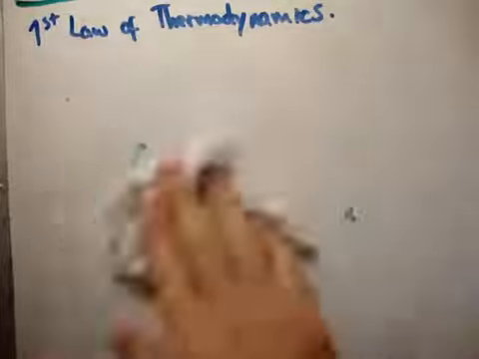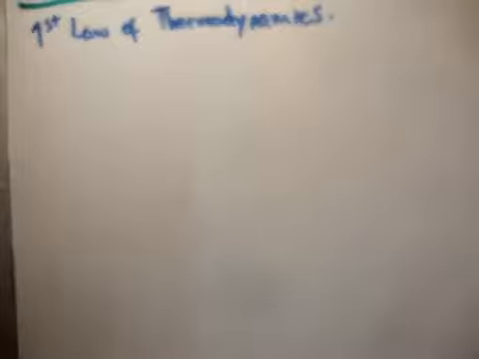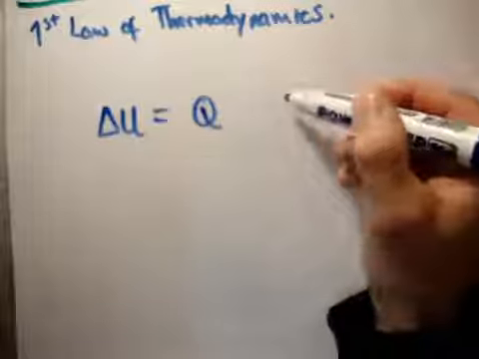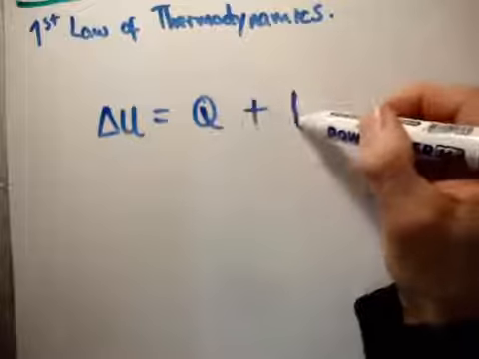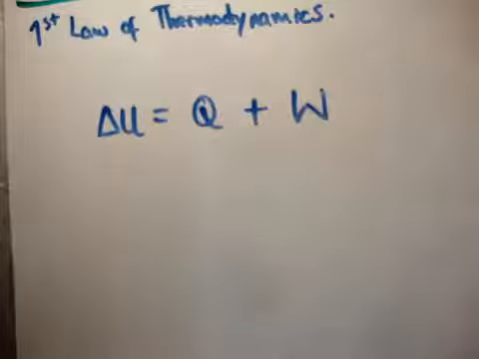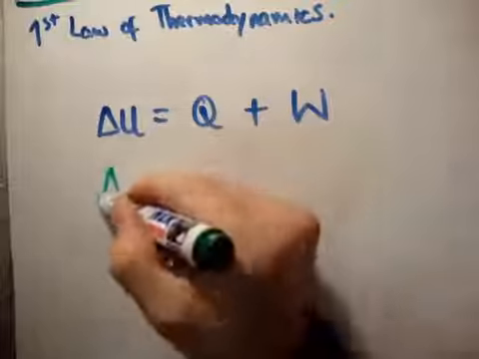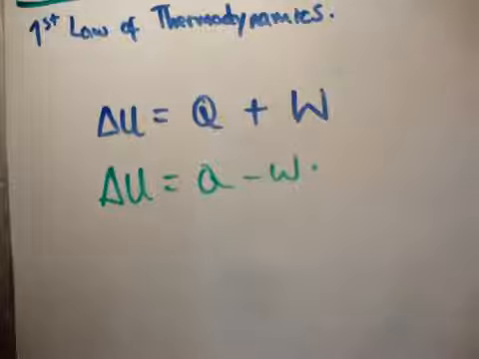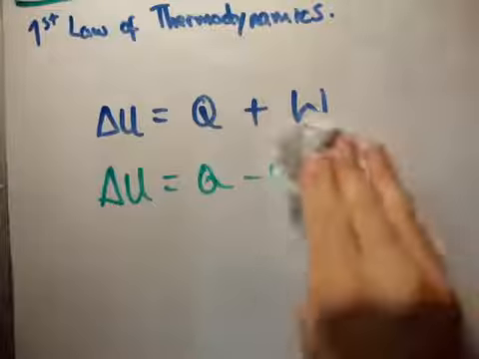What we can talk about is the change in internal energy, work, and heat. I'm going to define the change in internal energy as equal to the heat put into the system plus the work done on the system. You might see this law written as delta U equals Q minus W also. Neither is wrong. The difference is how one defines what is positive work and what is negative work.